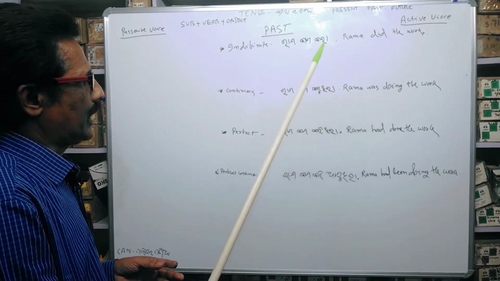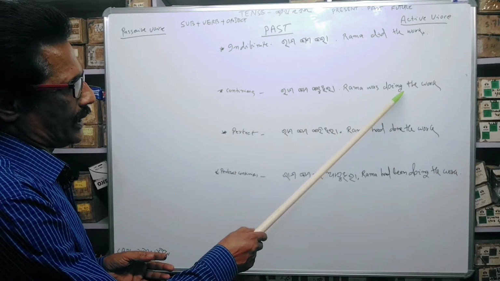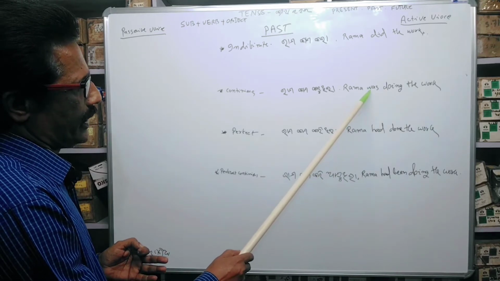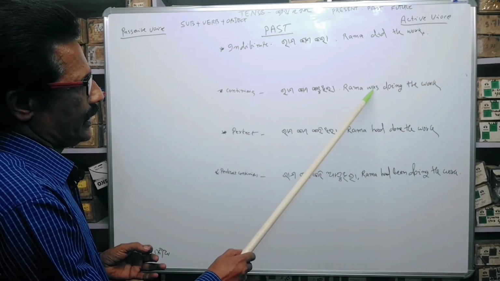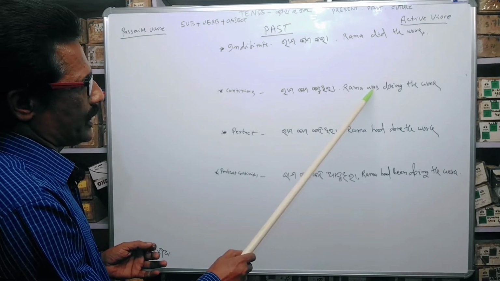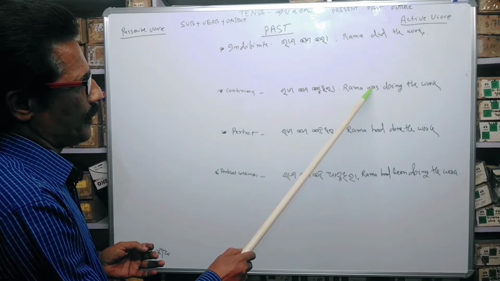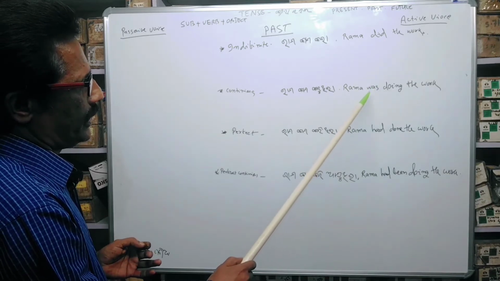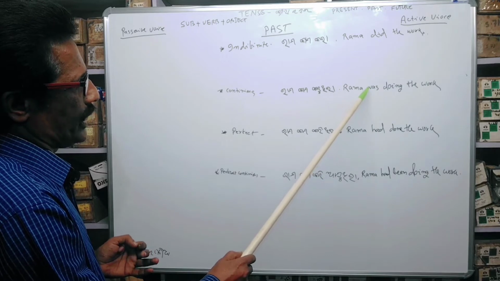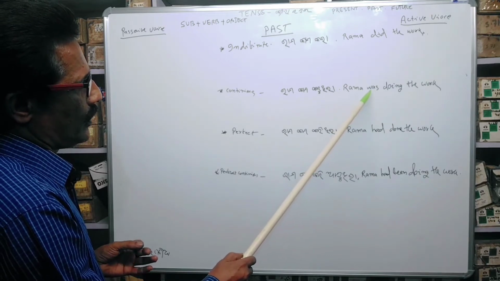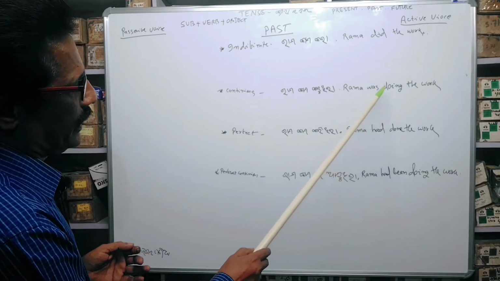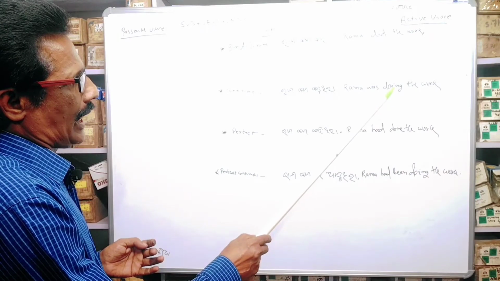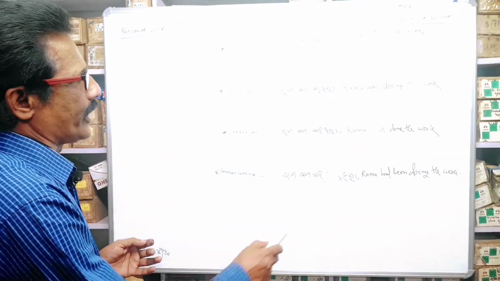In present tense, we can say Rama is doing the work, but in the case of past tense, we can't use is. We have to use was, because was is the helping verb, past form of is. In the present tense, we can use is. In past tense, we have to use was, and do is the verb, and we have to add ing. That means Rama was doing the work.